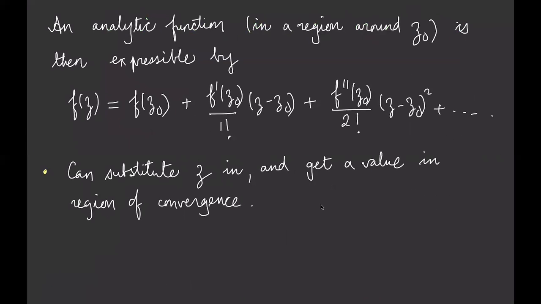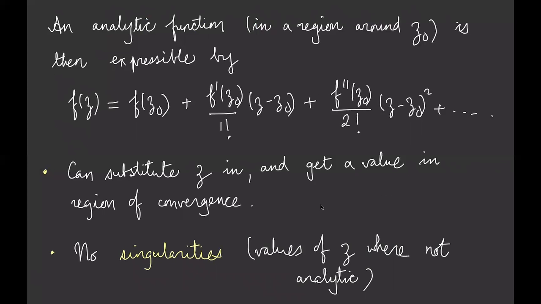Okay, but for our purposes now for this section, the idea of analyticity in a region around Z0 is that the function is equal to its Taylor series. So there you are. Okay, so as long as your Z is within the radius of convergence, you can just substitute values of Z into this, and you're going to get a value, right? So f of Z is going to be perfectly well defined. Okay, that's good. And another way of saying this is that there's no singularities, right? No points at which you cannot actually insert that Z value, because there's no problem here, right? So you can insert Z value here, all of these are powers of 1, powers of 2, and so on and so forth. All of these are perfectly well defined.